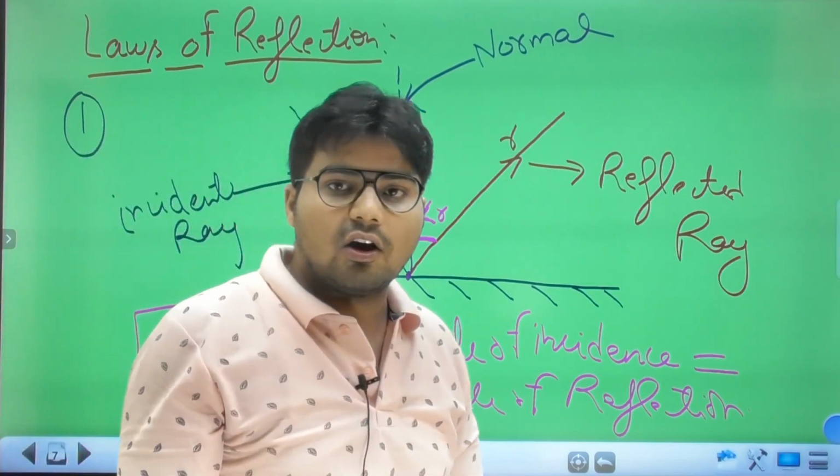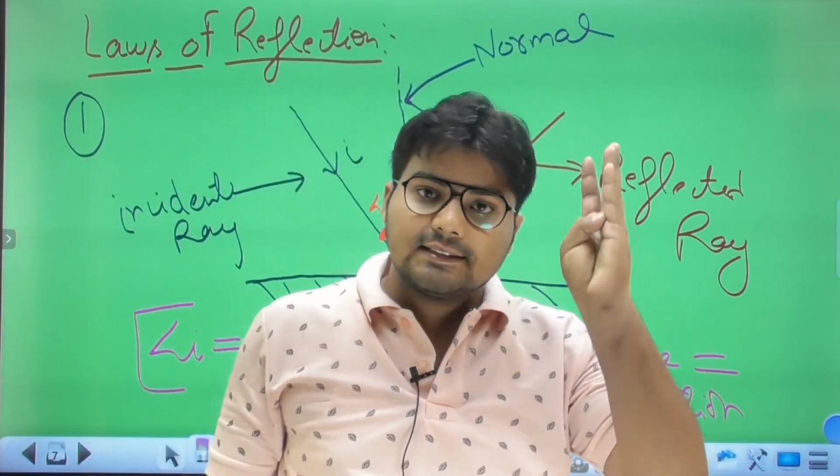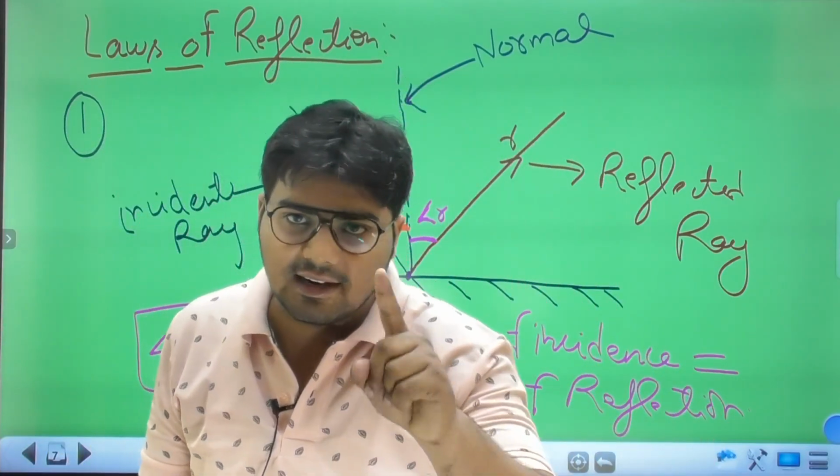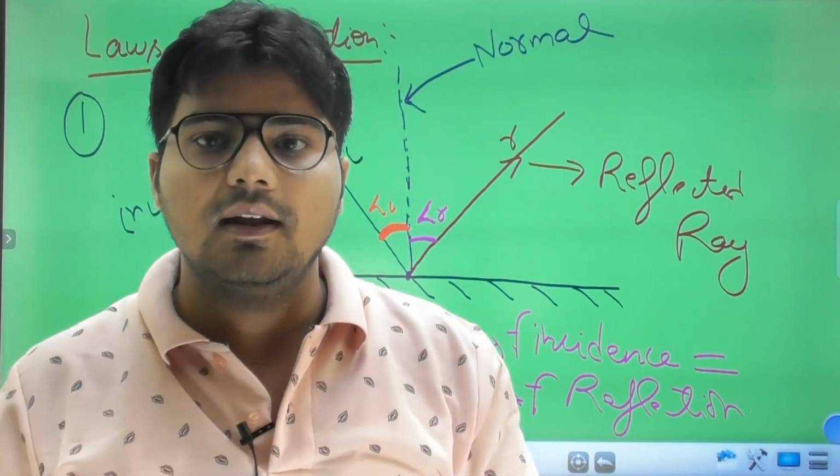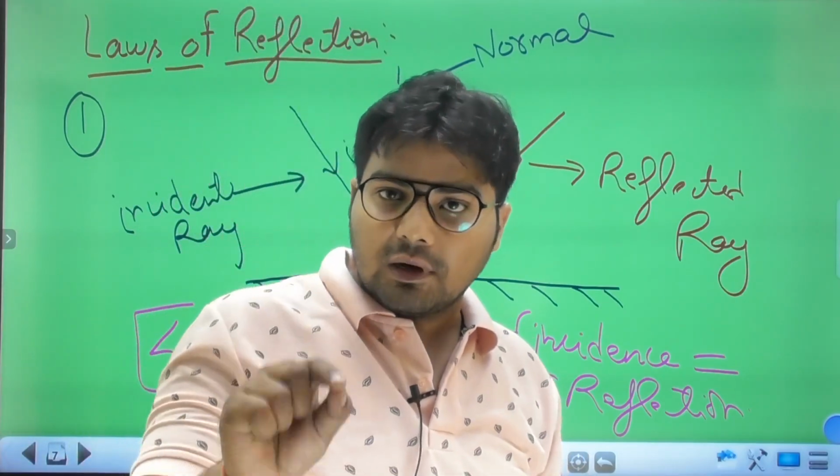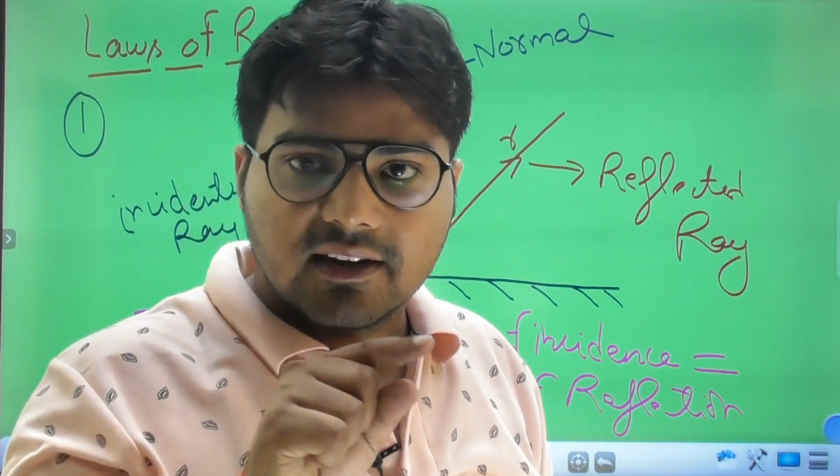This is the very first law. And the second law is that the incident ray, the reflected ray and the normal meet at one point on the reflecting surface.